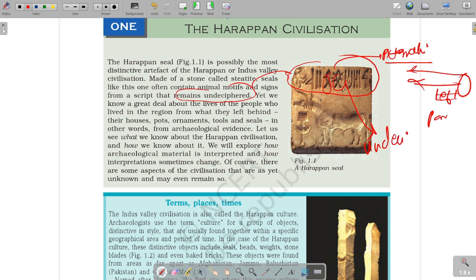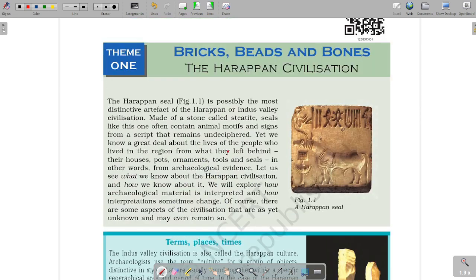Because pictures here represent the words, like some historians say this represents a fish, etc. So it is majorly an undeciphered civilization. But there was a great deal of life of people who lived in this region. That is, they had their own houses, pots, ornaments, tools and seals. These were of great variety.